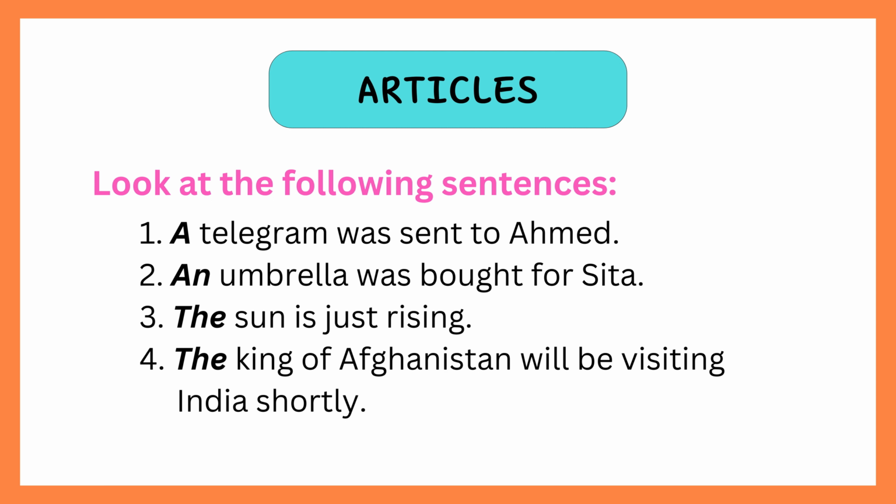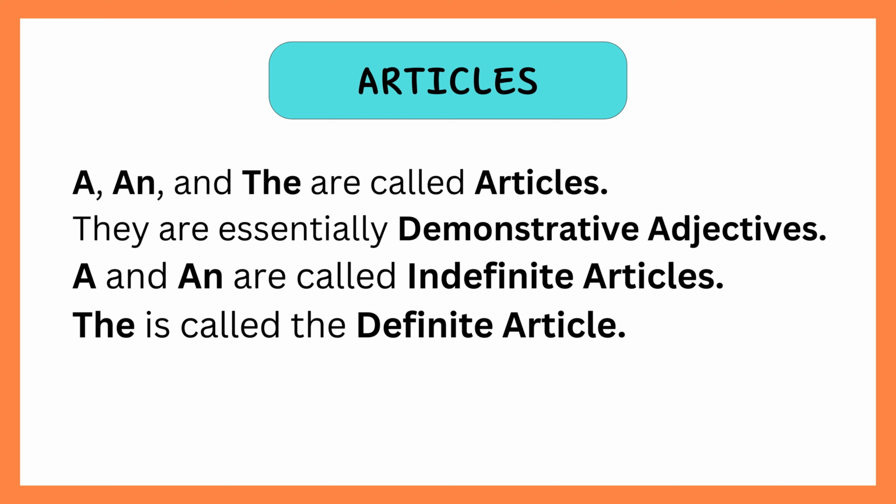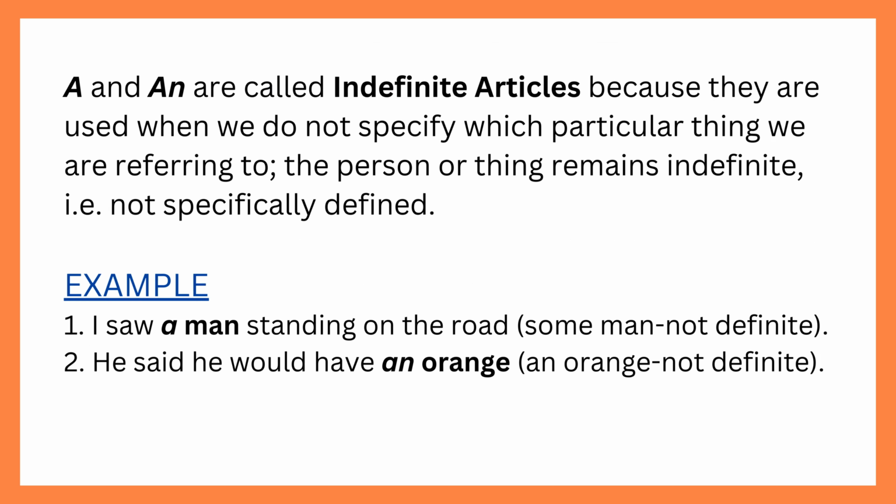In these sentences, a, an, the are called articles. They are essentially demonstrative adjectives. A and an are called indefinite articles. The is called the definite article. A and an are called indefinite articles because they are used when we do not specify which particular thing we are referring to. The person or thing remains indefinite, that is, not specifically defined.